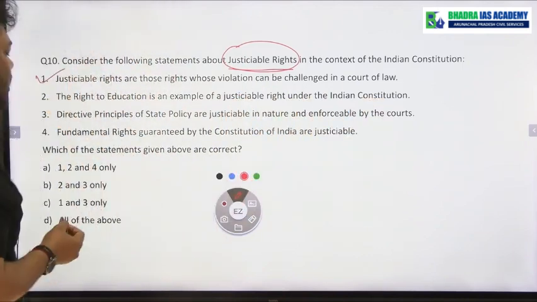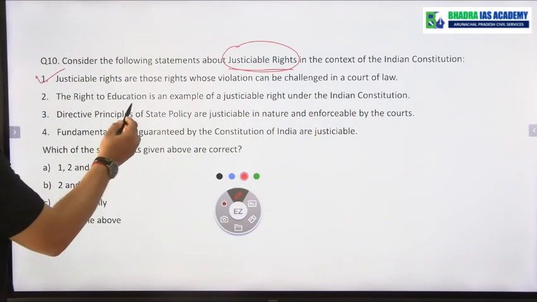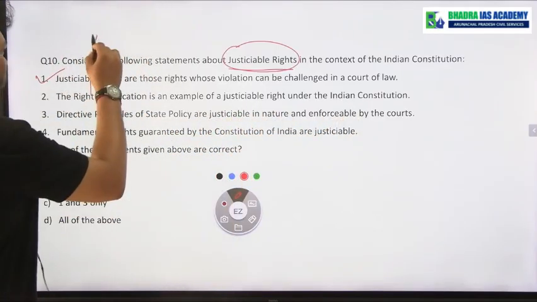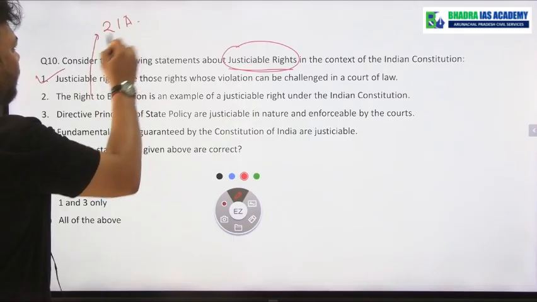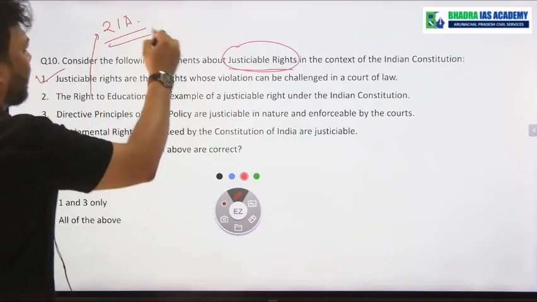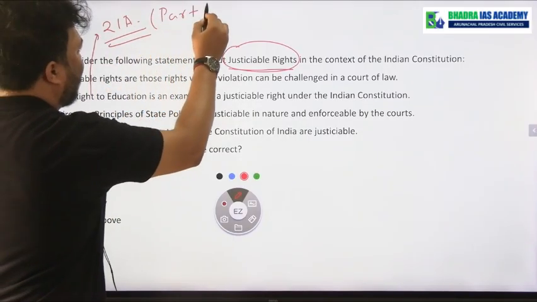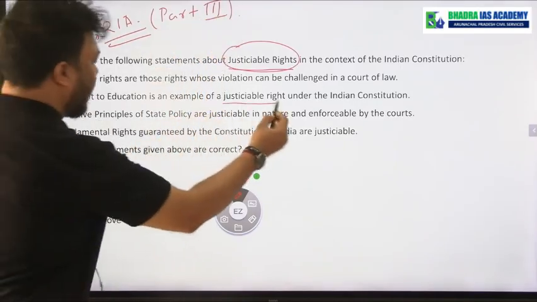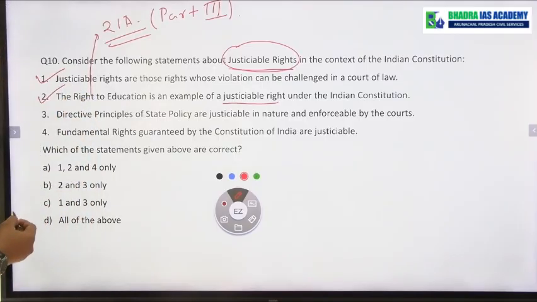Yes, statement 1 is correct. The right to education is an example of a justiciable right under the Indian Constitution. Yes, because the right to education comes under Article 21A, and Article 21A is under Part 3, that is, under fundamental rights. And fundamental rights are justiciable rights. Statement number 2 is also correct.